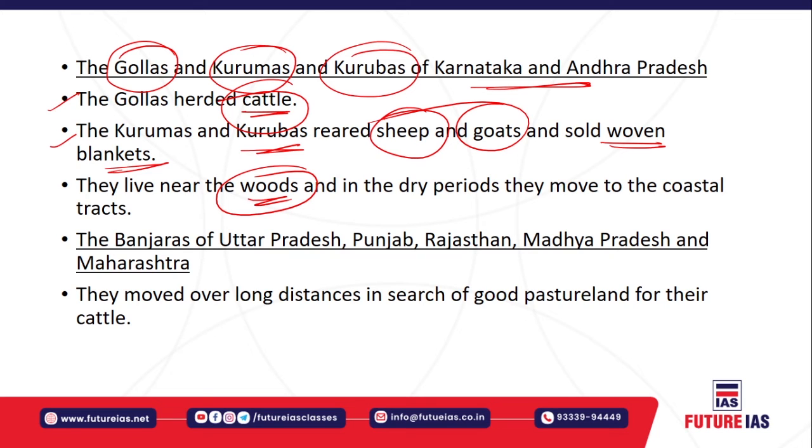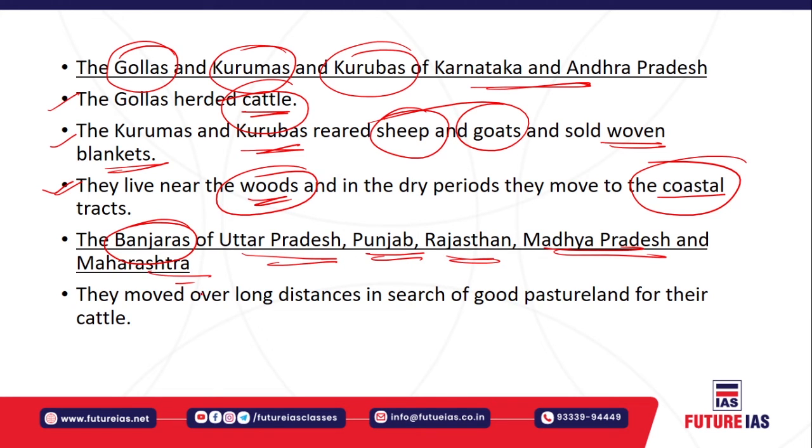And specifically in the dry periods, they move to the coastal tracts because they also need water for their animals. So during the dry period, they used to move to the coastal tracts. Okay. In a similar way, you will have the Banjaras. Banjaras are there in Rajasthan, Uttar Pradesh, Punjab, Madhya Pradesh, and Maharashtra.